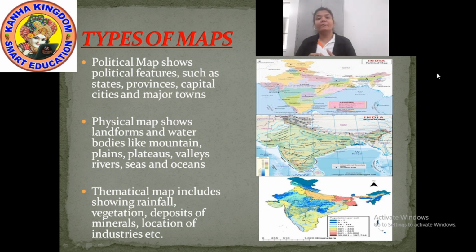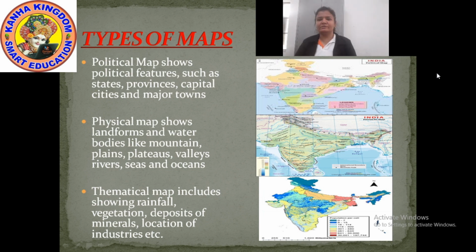Okay? Then comes the physical map. Now what do physical maps show you? By the word physical, it is easy to understand. Physical means natural. Now what has nature given us? Nature has given us rivers, seas, oceans, mountains, valleys, plains. So to locate such landforms and water bodies, we can use a physical map.